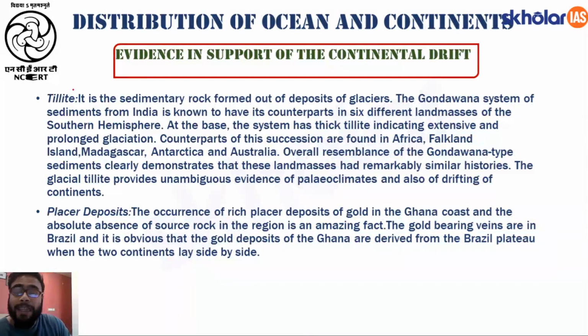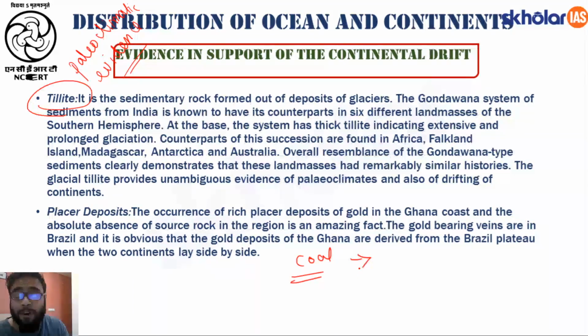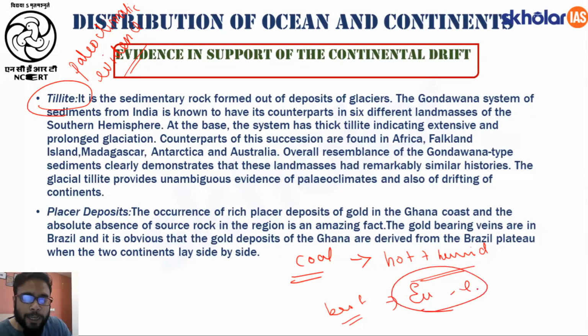Fine. Okay, then the next evidence is called the tillite, or paleoclimatic evidence. Now, I will go into a little detail about this beyond the NCERTs as well, because this is very interesting to understand. First I will talk about coal formation. Now, coal, as we all know, and as I have already talked about, usually forms in a hot and humid climate. Right, but the best type of coal is found in Europe. But do you think that in Europe we have a hot and humid climate? The answer is no. Then why do we have coal in Europe, which is of the best quality?